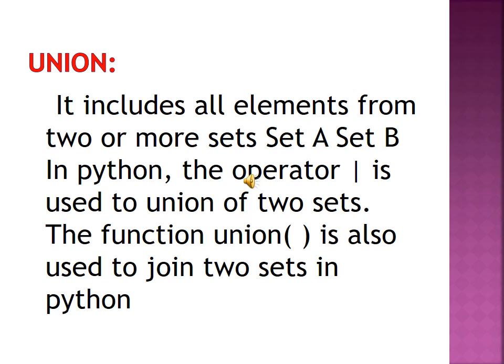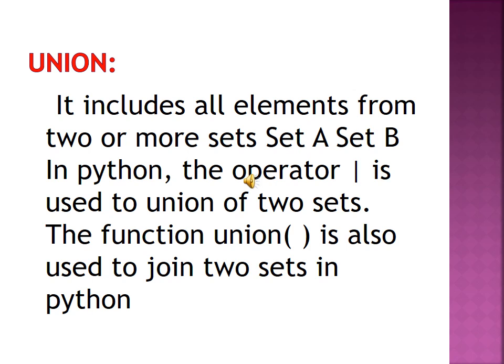The first one is union. It includes all the elements from two or more sets. It is not going to skip any element. The operator is union.